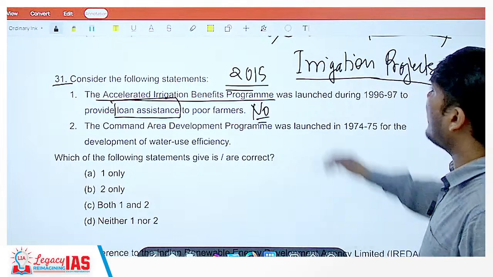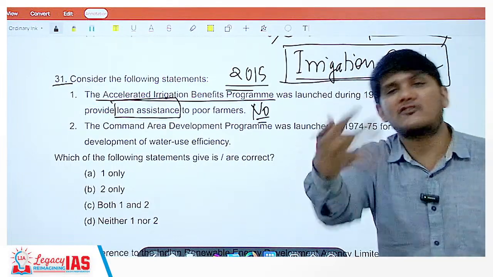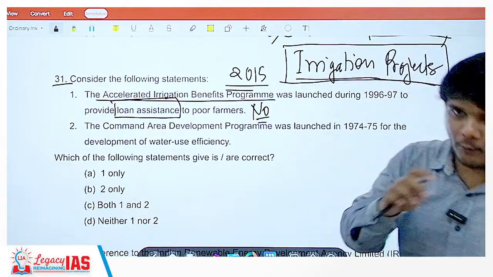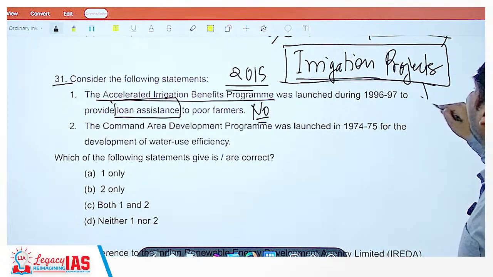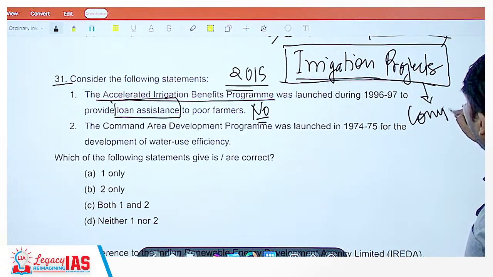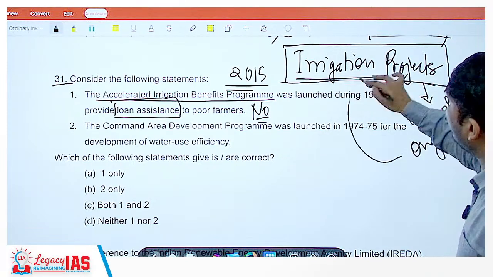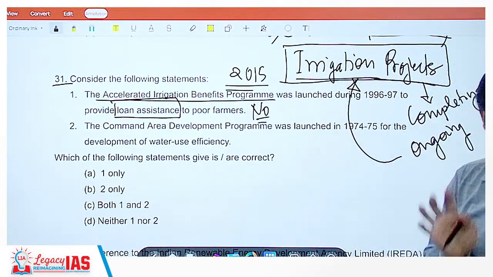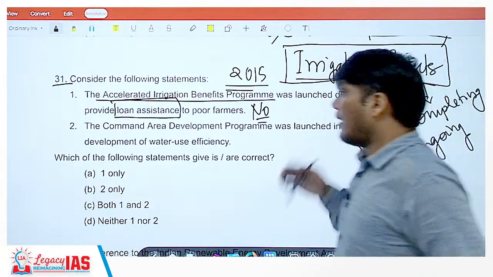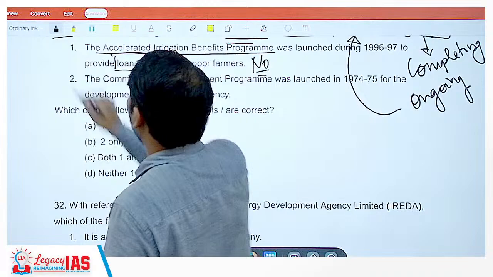So the government wanted that whatever irrigation projects are going on, let us finish them off as soon as possible. And for that purpose, for completing the ongoing irrigation projects, the Accelerated Irrigation Benefit Program was brought out. Okay, it was not about giving loan assistance. Statement 1 is wrong.